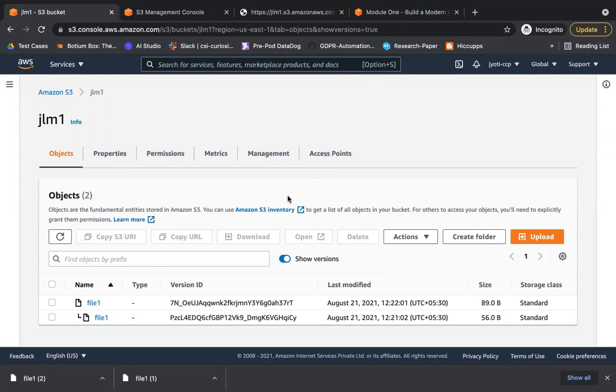Okay, Brijesh, there is a difference in cost, but I don't remember the exact value. I know that the standard one is the costliest, but as you go down from standard to Deep Glacier, your cost of storage reduces, but retrieval cost increases. But the exact amount, I don't know, if you are asking for that.